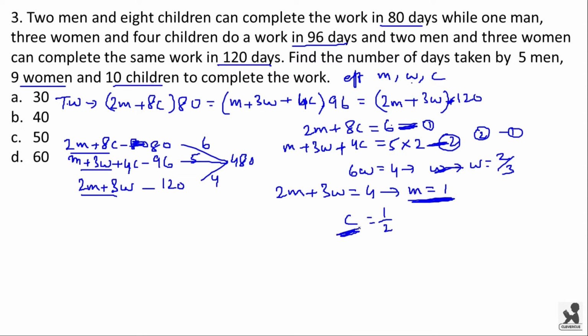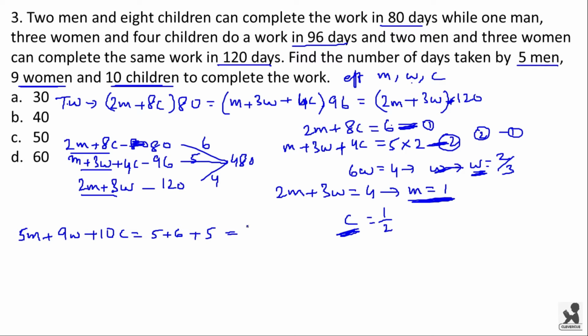Now we have calculated the efficiencies of man, woman and child. Now we have to find the combined efficiency of 5 men, 9 women and 10 children. 5m plus 9w plus 10c will be equal to 5 plus 9 into 2 by 3, that is 6, plus 10 into 1 by 2, which is equal to 5.